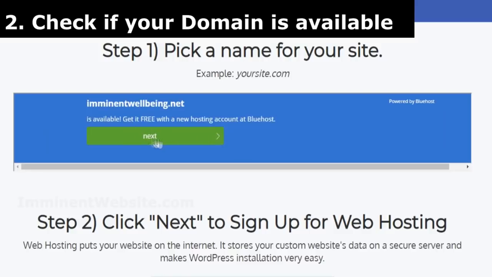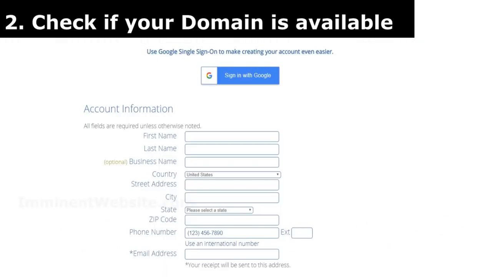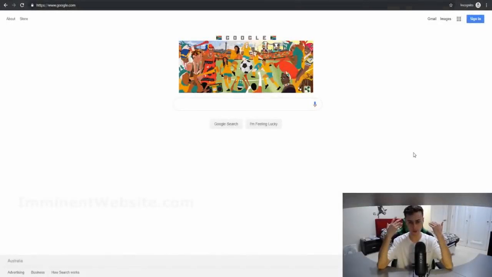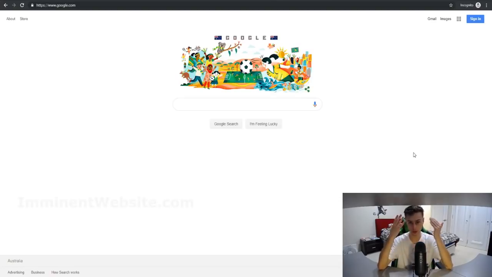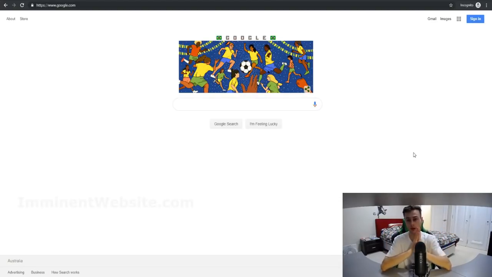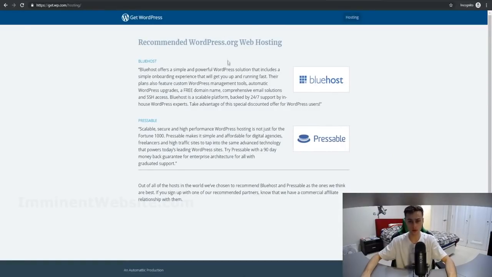Once you choose your domain, this will take you to a sign up page for Bluehost, which is going to be the web hosting provider we will be using in this tutorial. Now, there's plenty of reasons why I personally use Bluehost as my own web hosting provider when I create my own personal websites, but the 2 main reasons I wanted to share with you are, number one, Bluehost is WordPress's number 1 recommended web hosting service. As you can see right here on screen, WordPress recommends Bluehost out of all the other web hosting services in the world as the one that they recommend for WordPress.